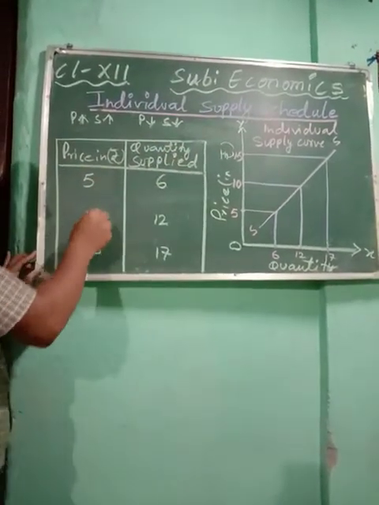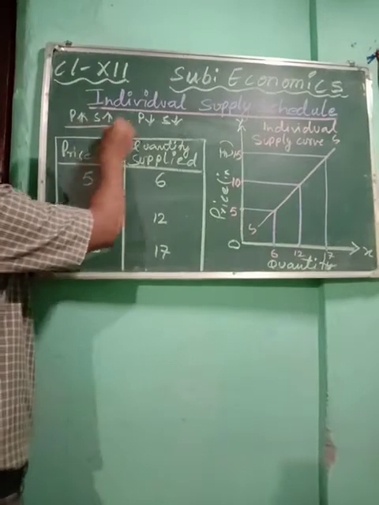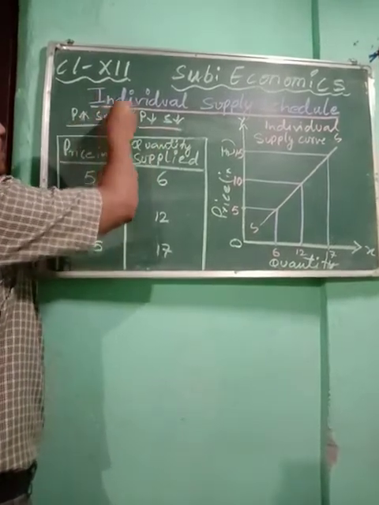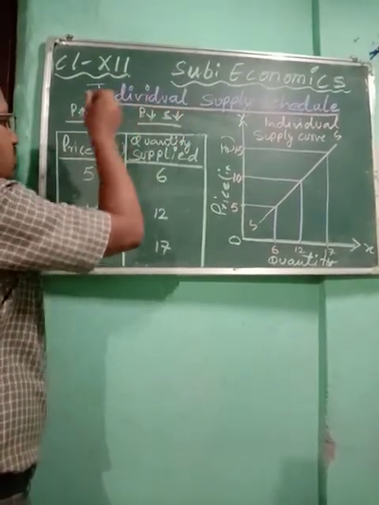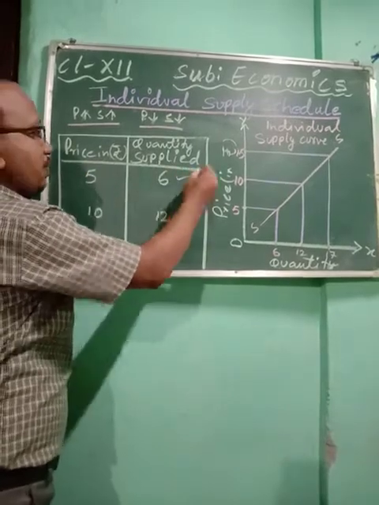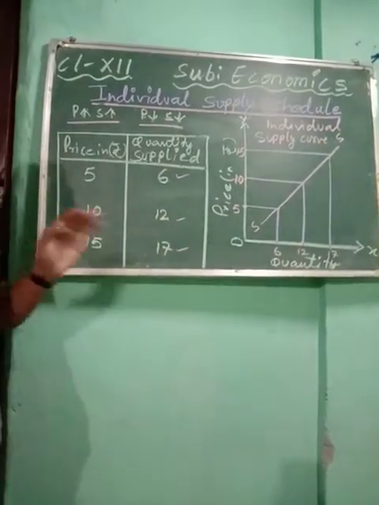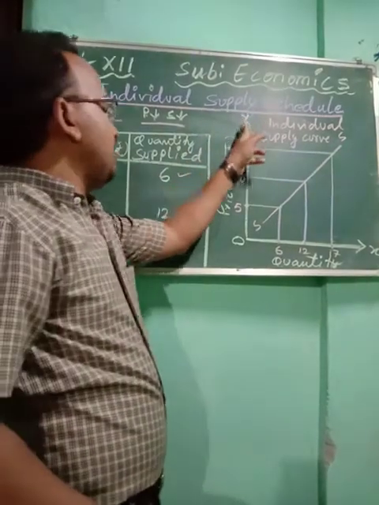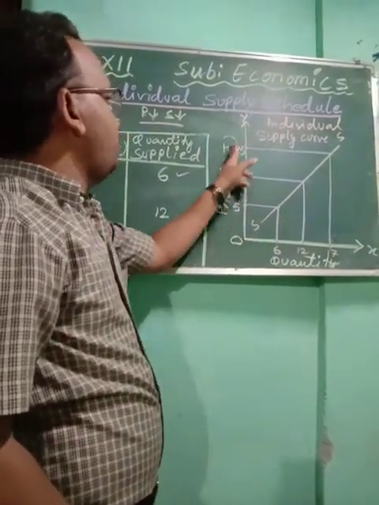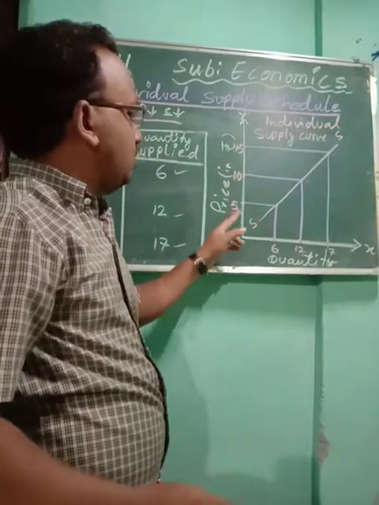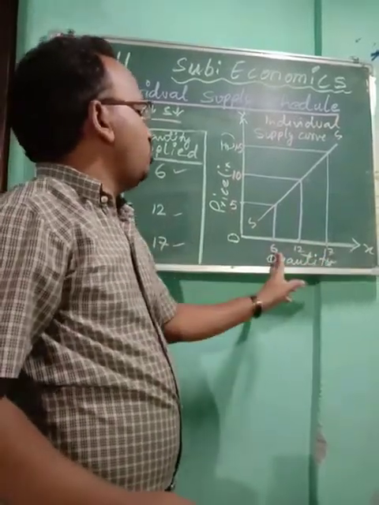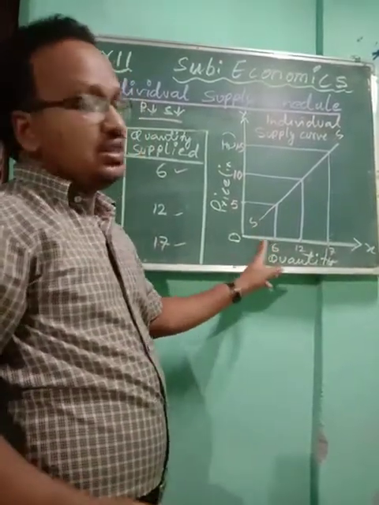3 prices you have to assume. And you have to follow the law. When price increases, supply will increase. When price decreases, supply will decrease. So if your price is less, supply is less. When price increases, supply also continuously increases. On the y-axis, you are going to write the price in rupees, in ascending order. On the x-axis, you are going to write the quantity, also in ascending order.